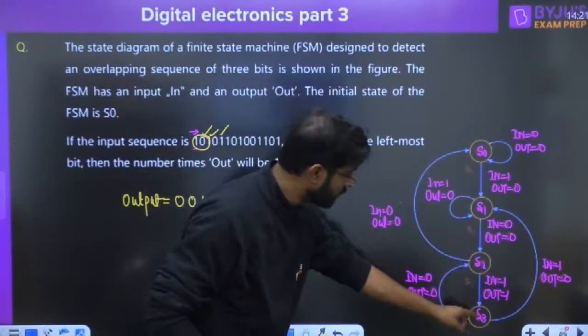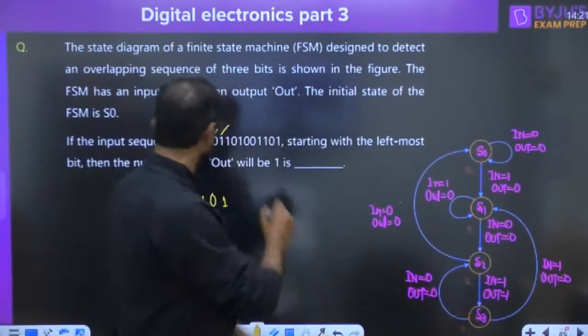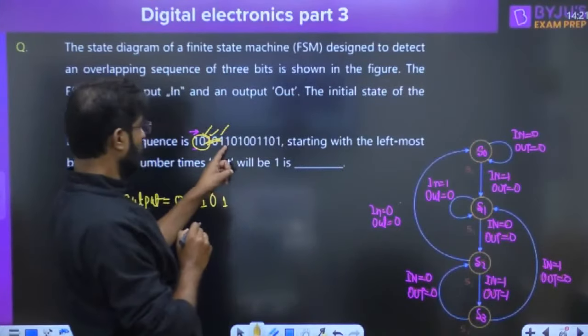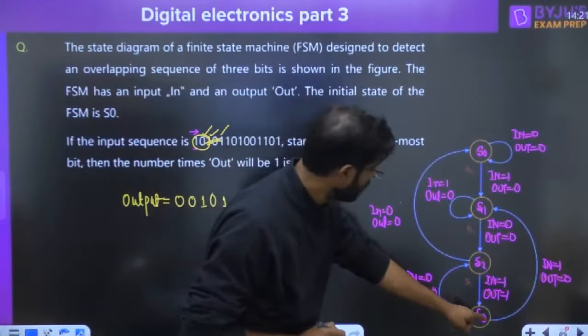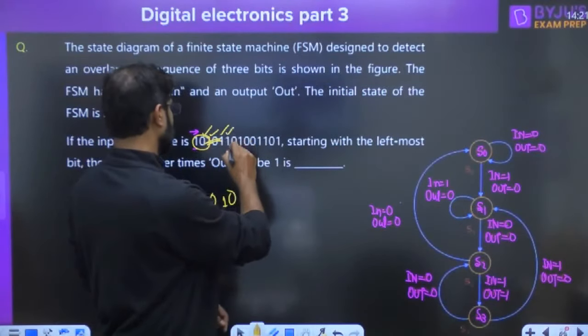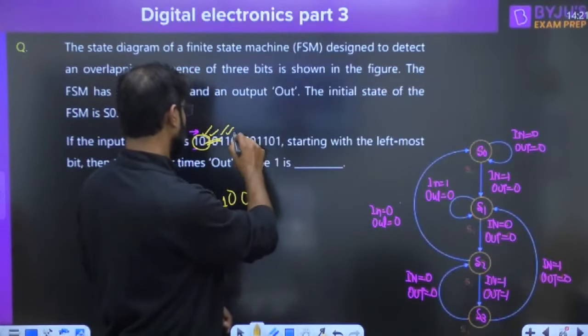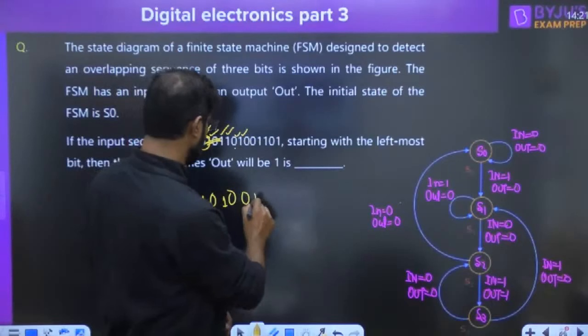You will move into the next step, output is 1. Now again you are at S3 state. If you apply the 1, you will move into the S1 and output is 0. Now again if you apply the 0, you will go to the S2 and output is 0. If you apply the 1, again your output is 1.